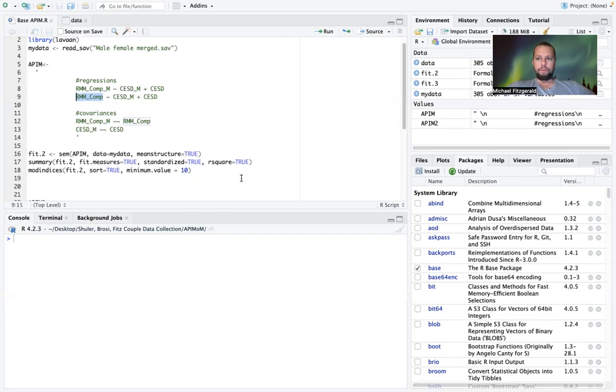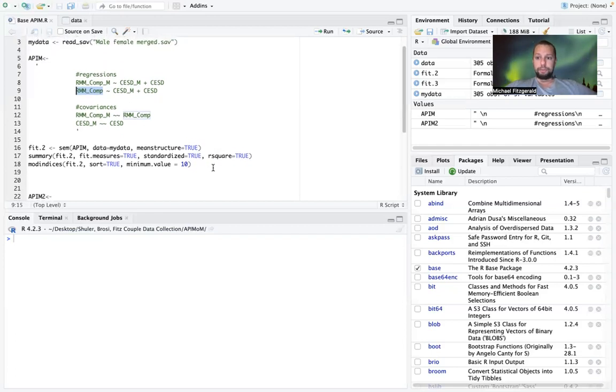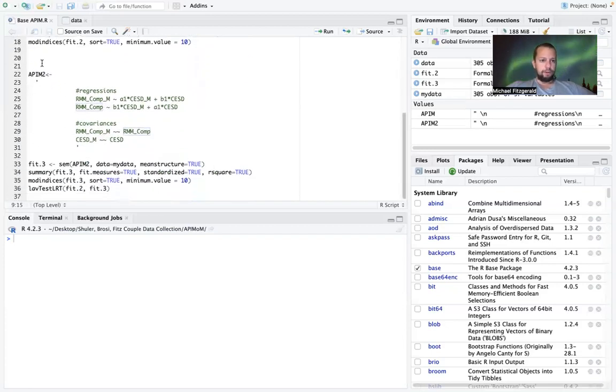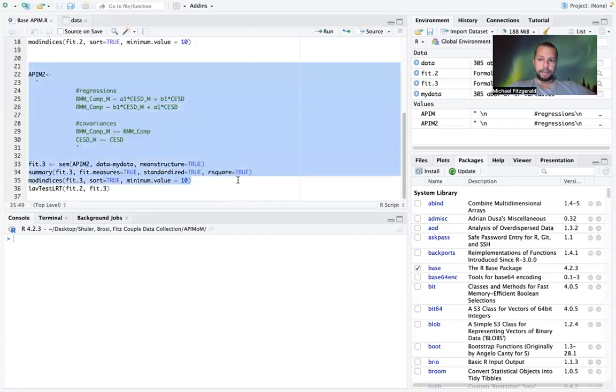But now what we can do is empirically test whether or not those actor effects are the same, or the partner effects are the same, or we could even test whether or not the actor effects are significantly different from the partner effects. So we can do a whole lot of different things, be really creative with our path constraints within the actor-partner interdependence model, and that's what we're going to do here. And so I will scroll down, and this is going to be the second model.